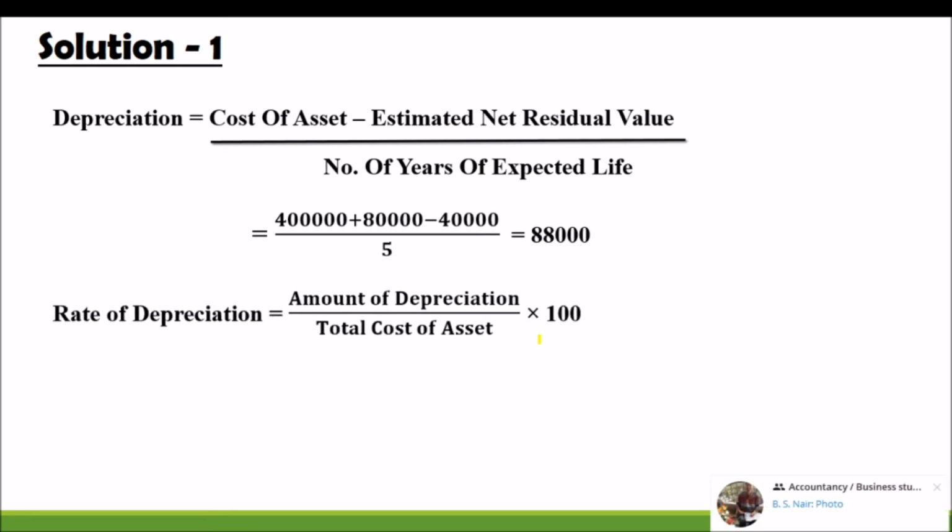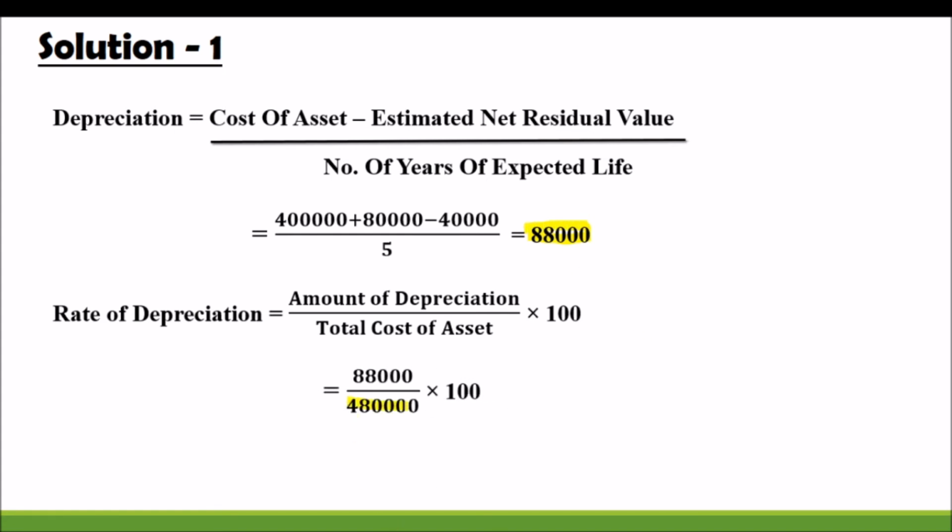How can we calculate the percentage of depreciation? It's very simple. Use the equation: amount of depreciation divided by total cost of asset, into 100. Amount of depreciation is 88,000 divided by 4 lakh 80,000, that is the total cost of the asset, into 100. We will get 18.33. We will round it to 18 percent as the estimated rate of depreciation. So 4 lakh 80,000 into 18 percent, that is the amount, 88,000 depreciation.